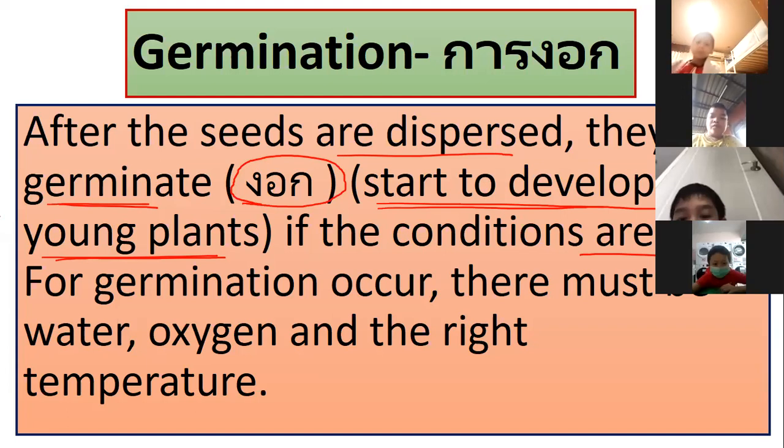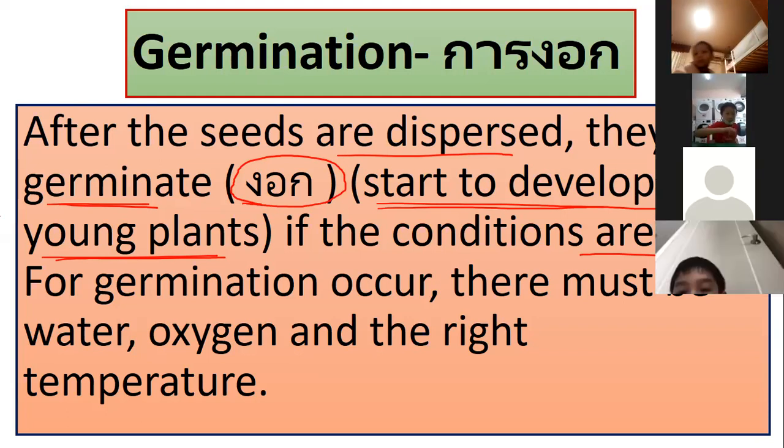Now again, if the conditions are right, meaning the seeds will move away and then the soil should be good. There is light, there is water, like that, no? Everything is there so that the seeds will grow. As easy as that.